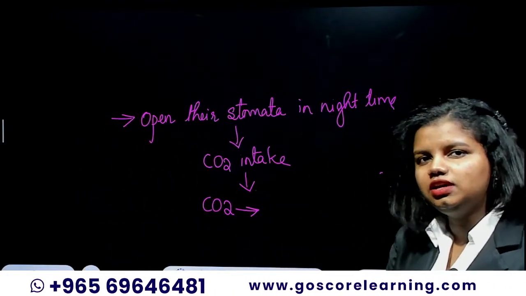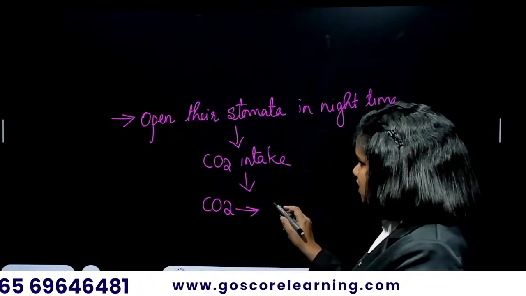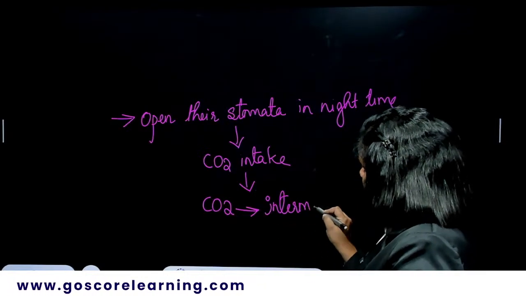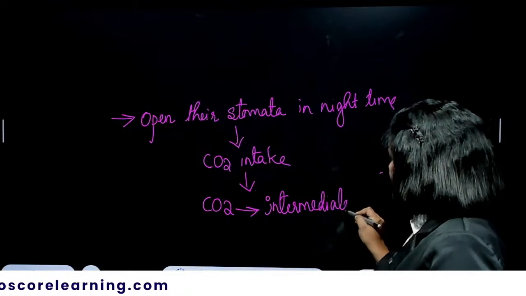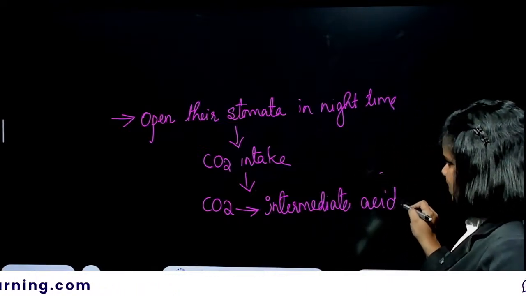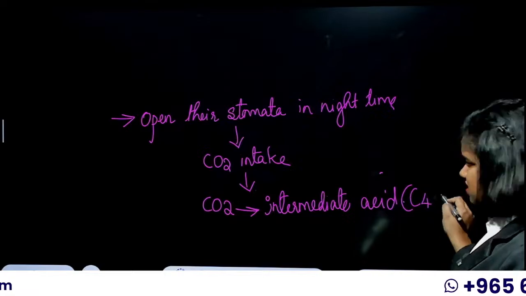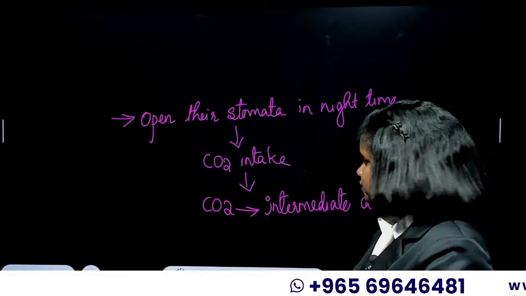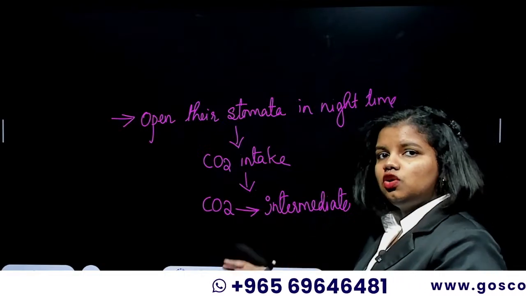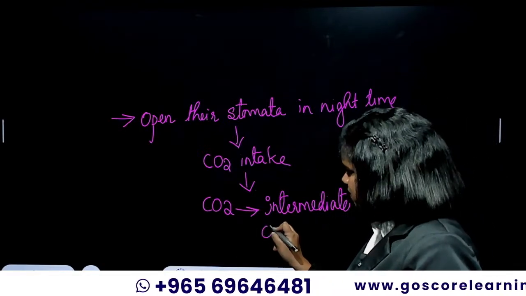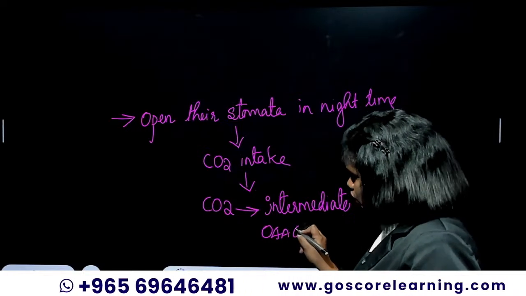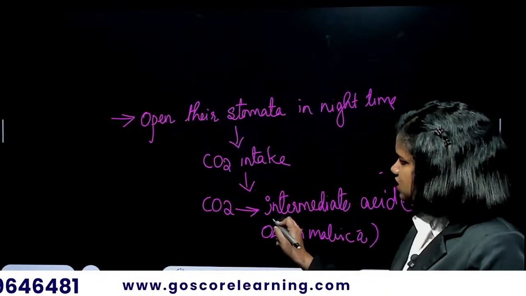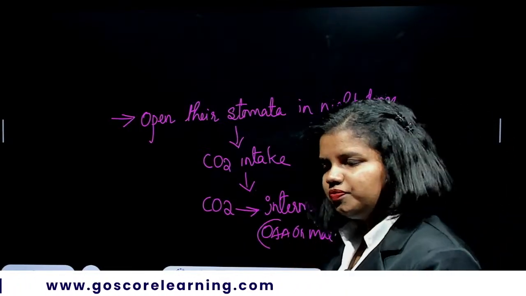They do not directly fix it into a carbohydrate, but they convert the CO2 into an intermediate acid. And this acid is a C4 acid, that is an acid with 4 carbon molecules in it. So it fixes the CO2 into a C4 acid, and that acid can be oxaloacetic acid or malic acid depending.